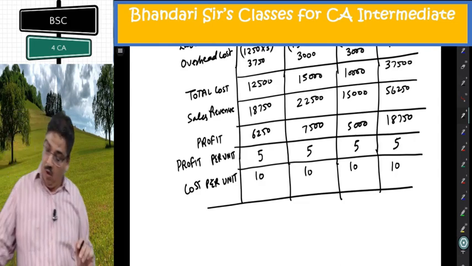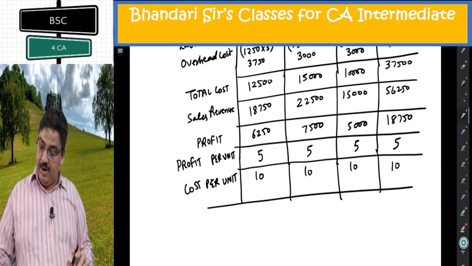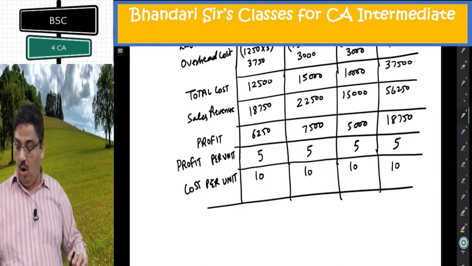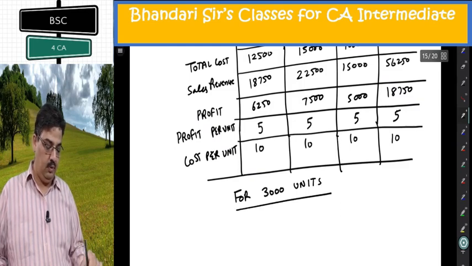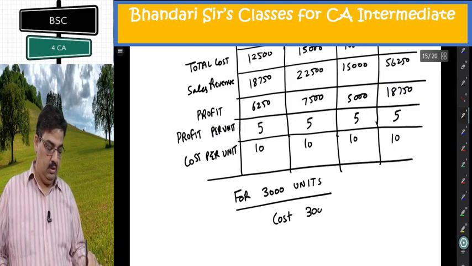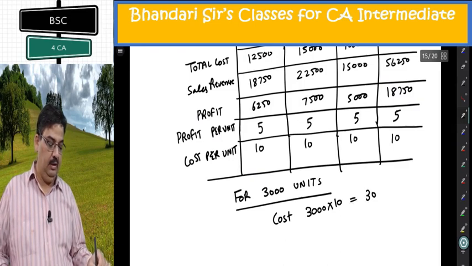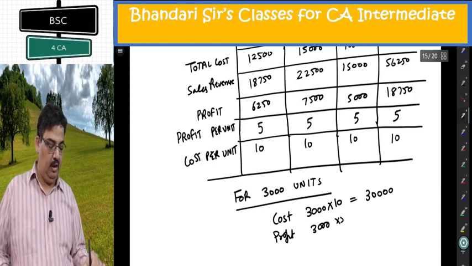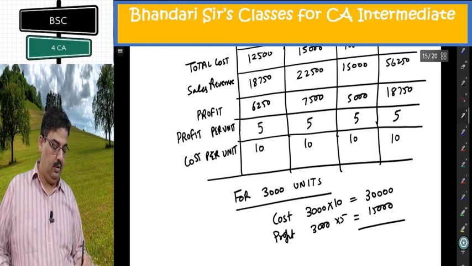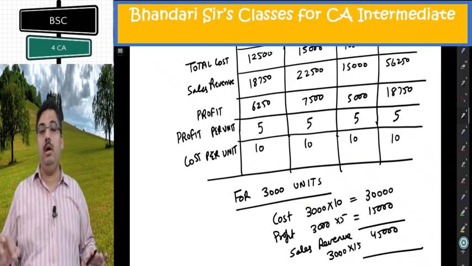Question says from the following data, present profit per unit of each batch order and the overall position of the order for 3000 units. For 3000 units, cost is 3,000 into 10, 30,000. Profit is 3,000 into 5, 15,000. And sales revenue is 3,000 multiplied by 15, 45,000. This is the complete question number 2.